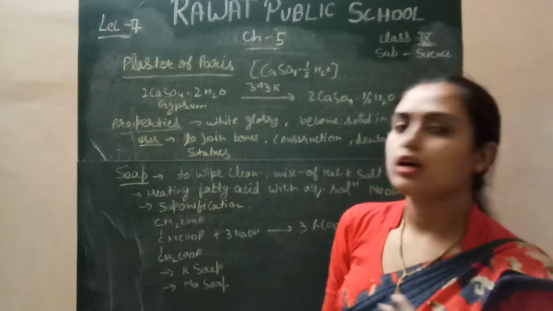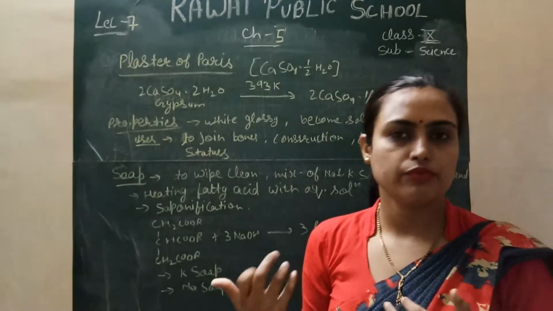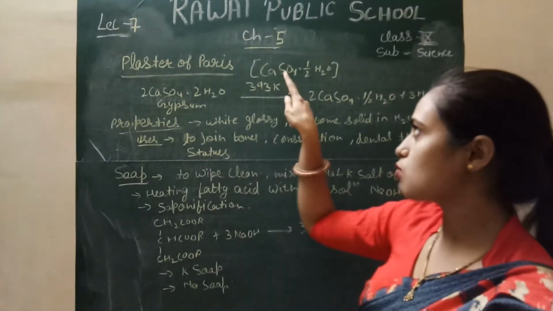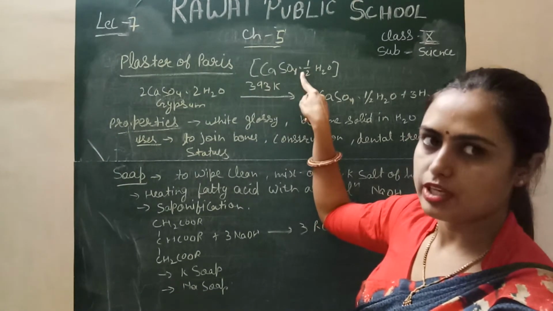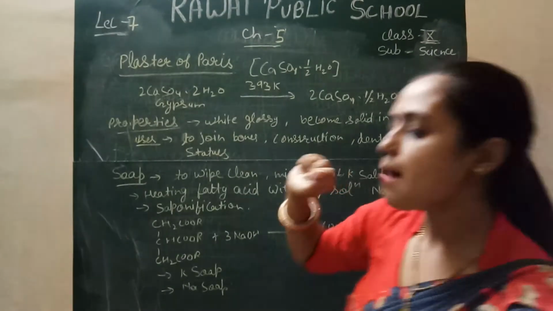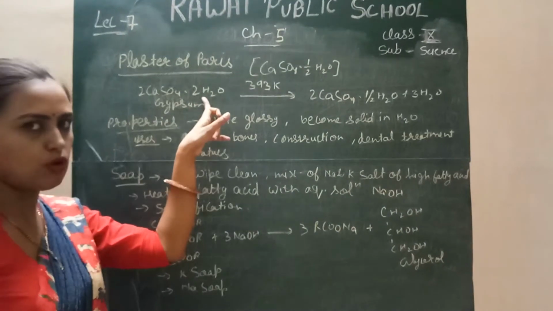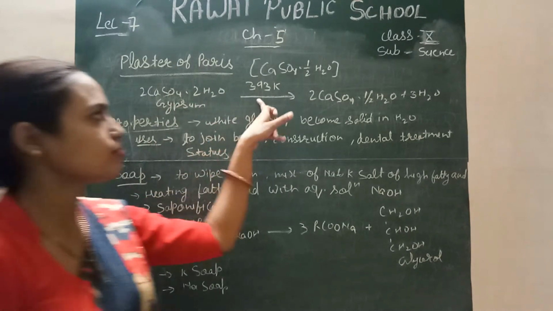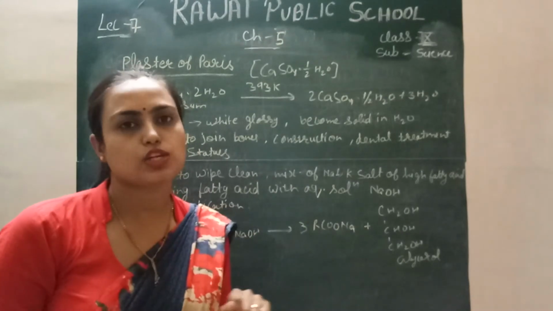Right, okay, one more chemical remains in this chapter, which we use in our daily life: plaster of Paris. It is also called calcium sulfate hemihydrate, or half-hydrated calcium sulfate, and is generally formed by heating gypsum. Gypsum contains two molecules of water. When gypsum is heated at 393 Kelvin, the water evaporates and plaster of Paris is obtained.